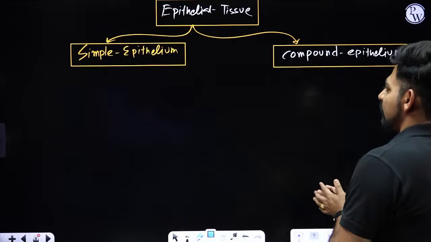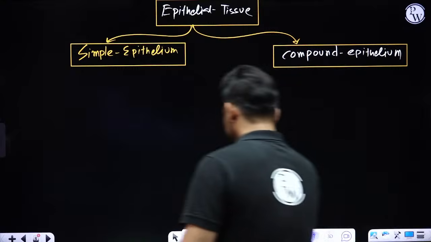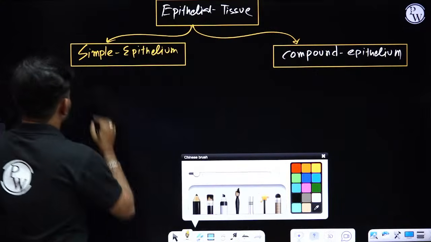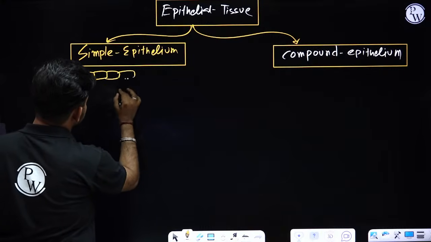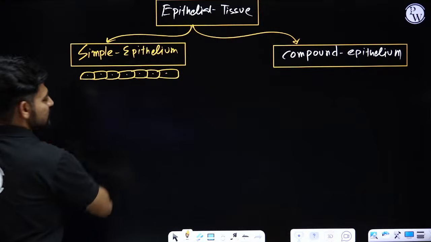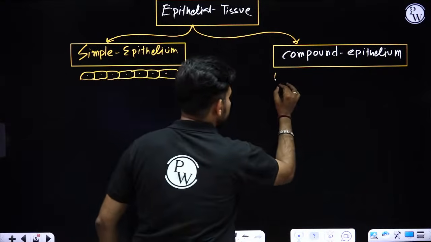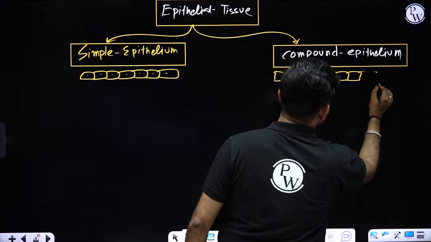Now, what is the difference between simple and compound epithelium? For that, we have to observe the layers of cells. For simple epithelium, you will find only a single layer of cells. For compound epithelium, you will find multiple layers of different kinds of epithelial cells.